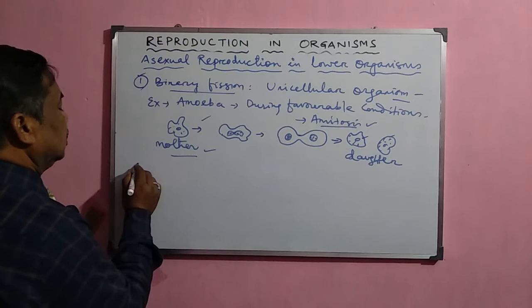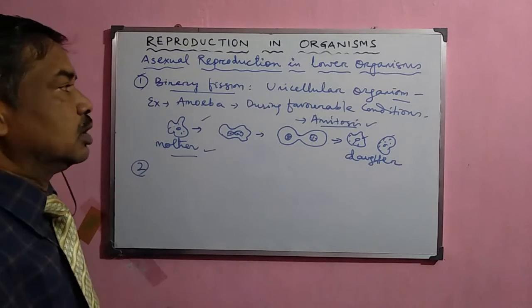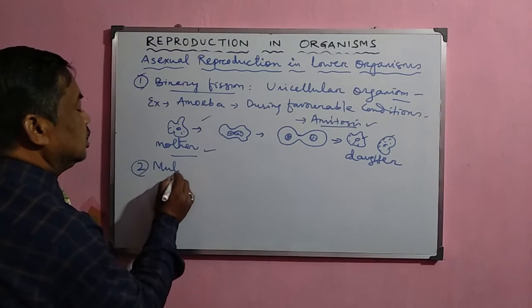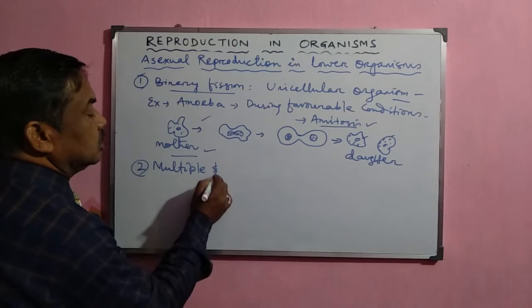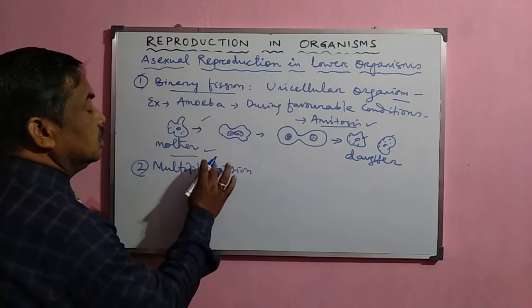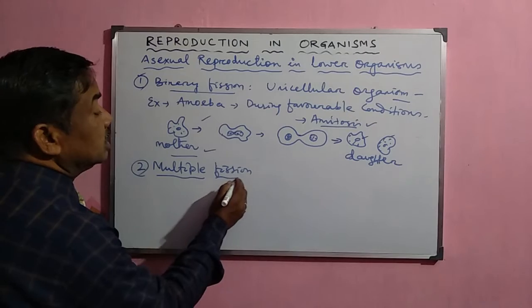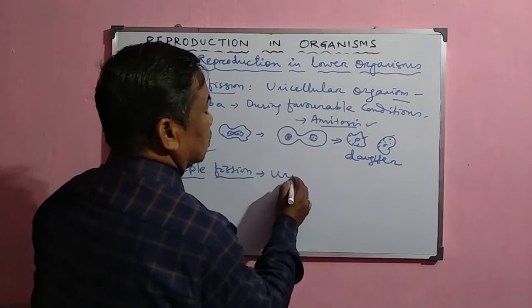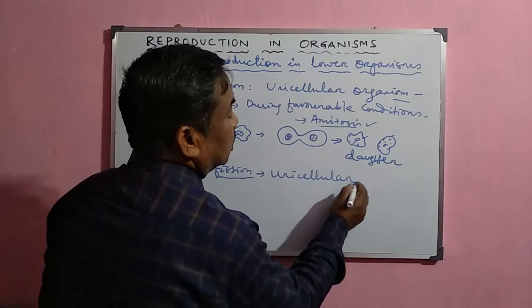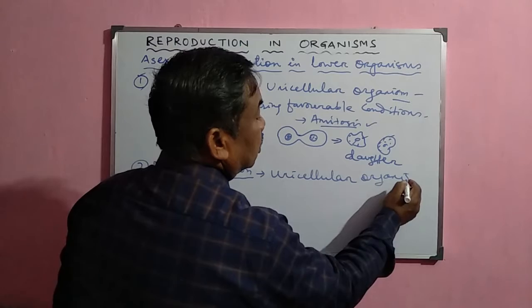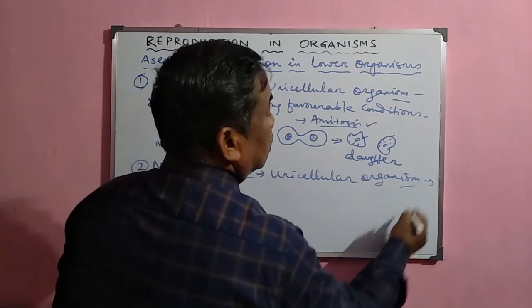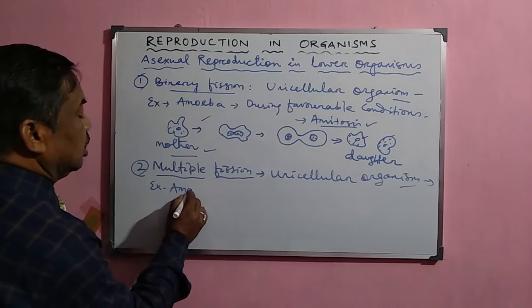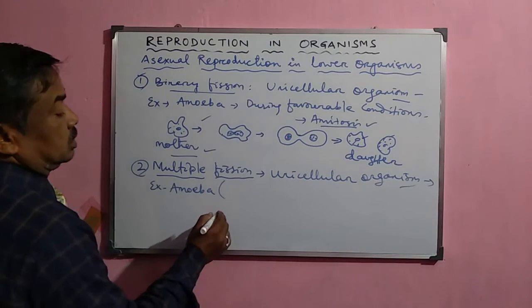Now second, another important process of asexual reproduction which occurs in unicellular organisms is called multiple fission. This multiple fission also occurs in the same amoeba but during unfavorable environmental conditions. So this process occurs in unicellular organisms, mostly in amoeba, during unfavorable conditions.